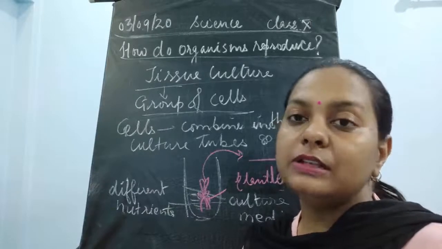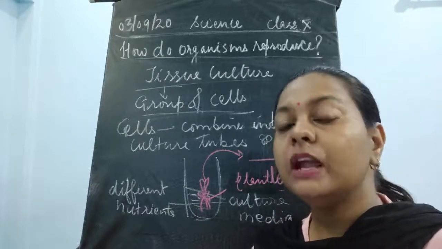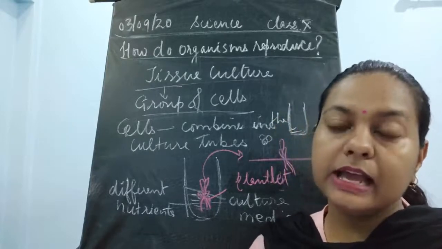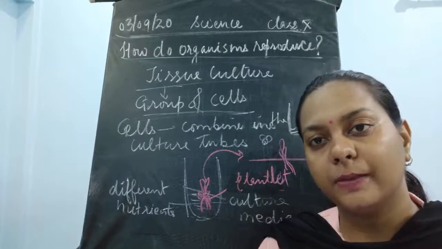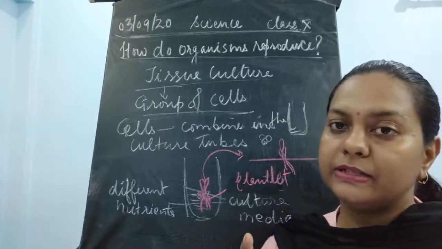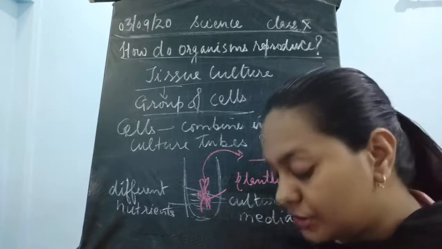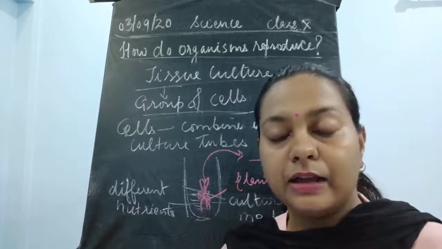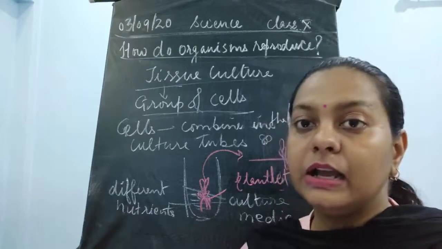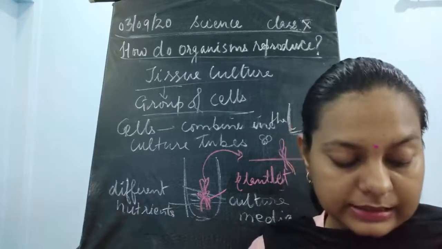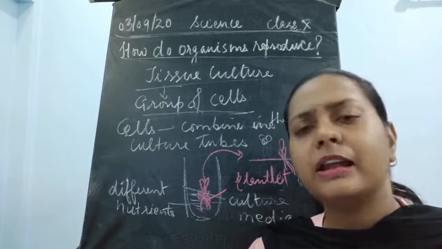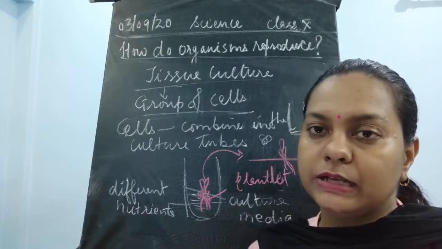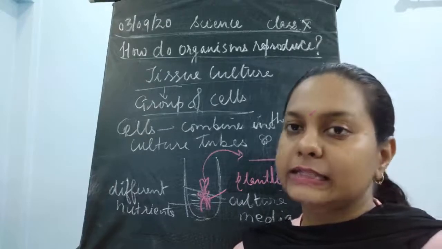The need of doing this tissue culture is that we require good qualities, good characteristics, in one single plant. Okay, now the good characteristics that I discussed yesterday: the plant should have a good root system, a good shoot system, it should be disease resistant, and it could be temperature resistant. Many good characters could be there. So I have told you some of these good characters which should be present in the desired seed.